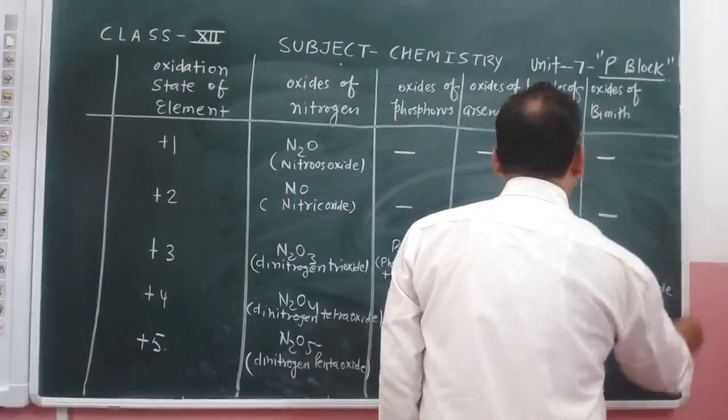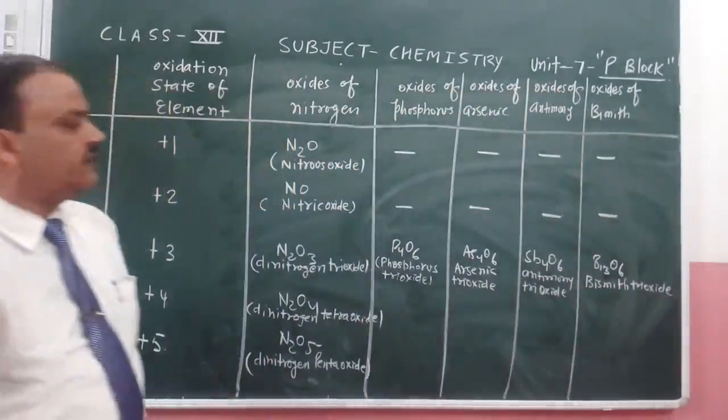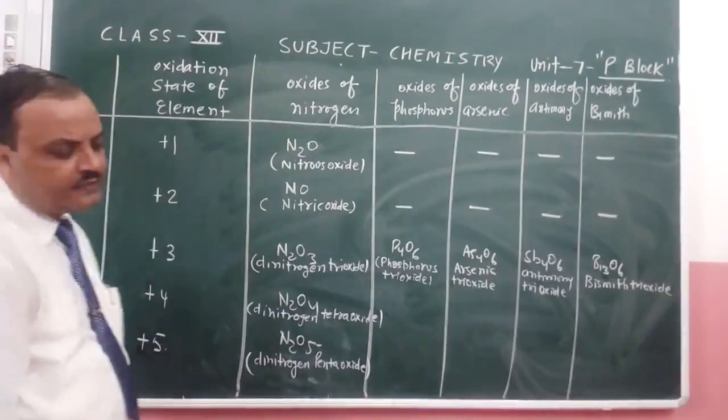In all these compounds, +3 oxidation state of the element is present.